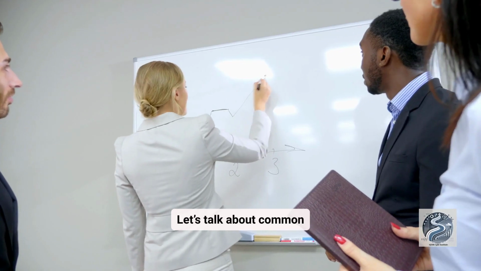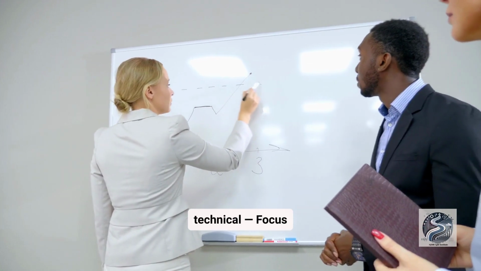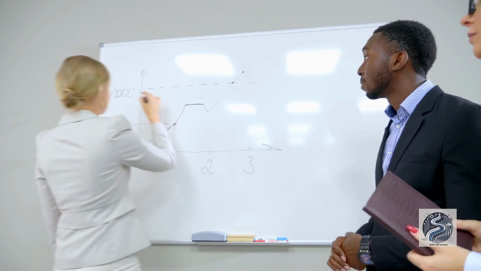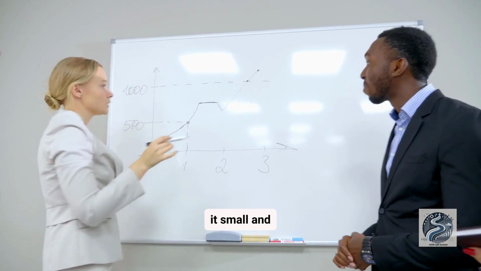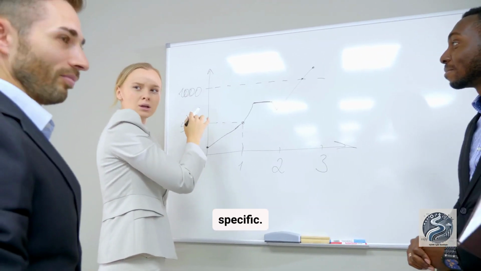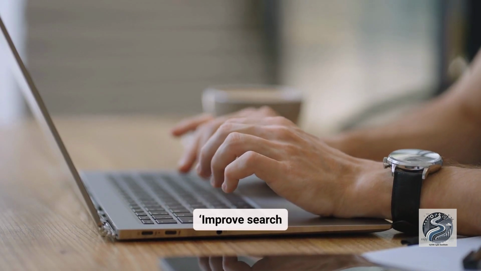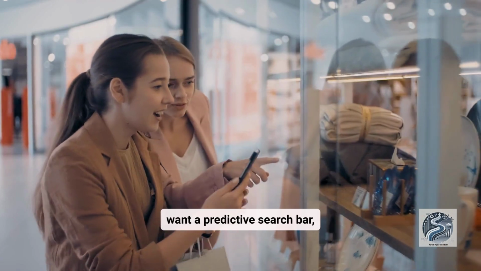Let's talk about common mistakes in user stories and how to avoid them. Too technical. Focus on the user, not the implementation. Overloaded stories. Keep it small and manageable. Vague acceptance criteria. Be clear and specific. Instead of writing Improve Search functionality, try, as a user, I want a predictive search bar so I can find products faster.